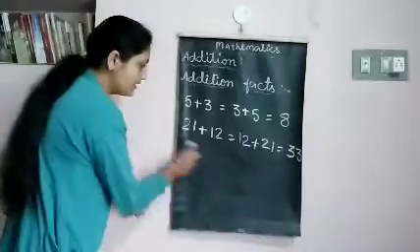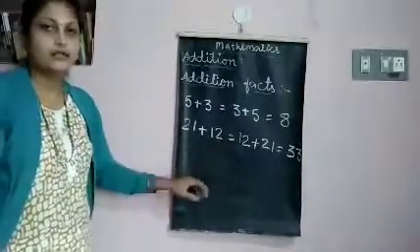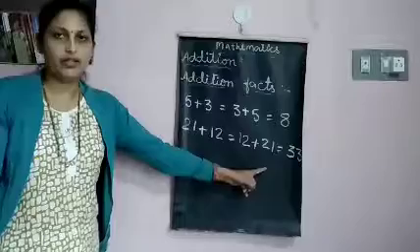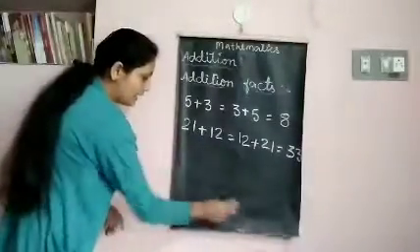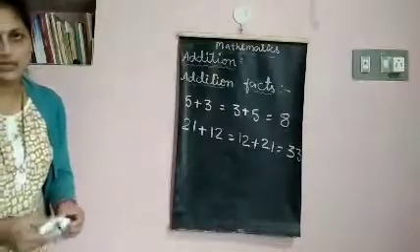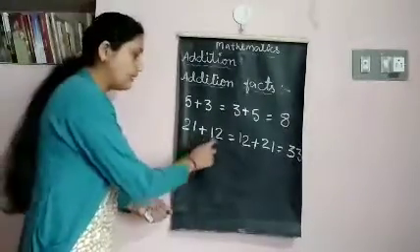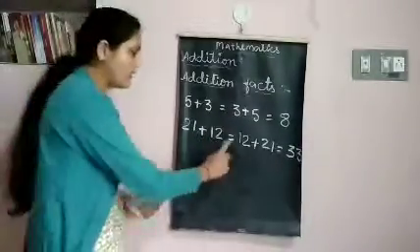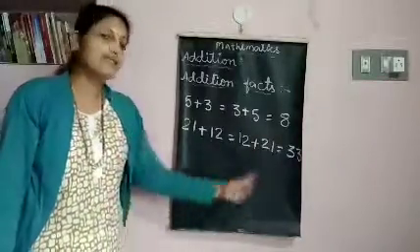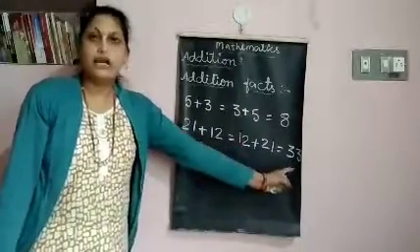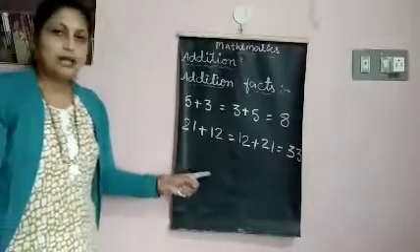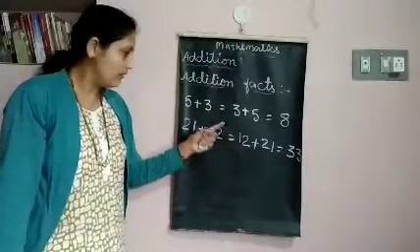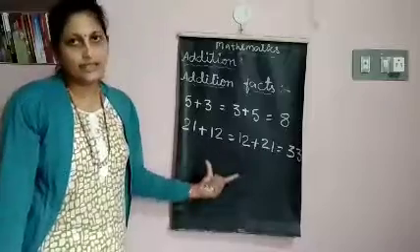So we can add the numbers in any order. We can add 21 plus 12, or we can also add 12 plus 21. But answer remains same. So this is how we can add the numbers in any order.